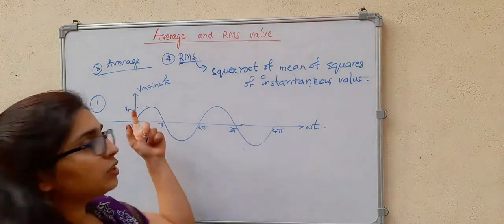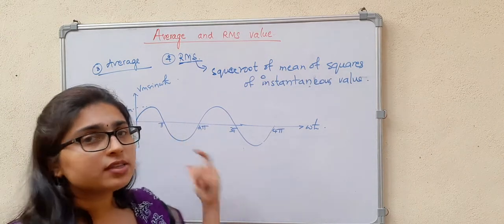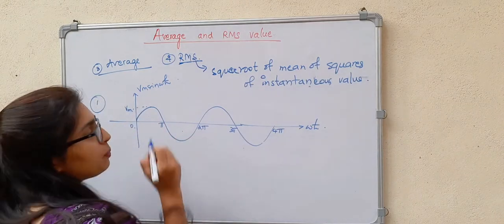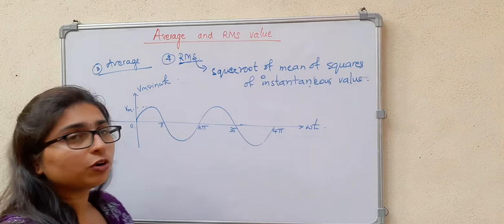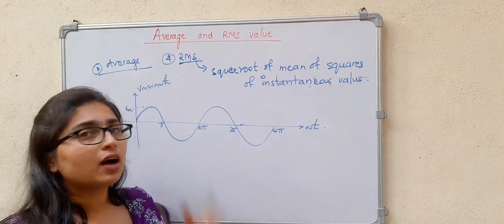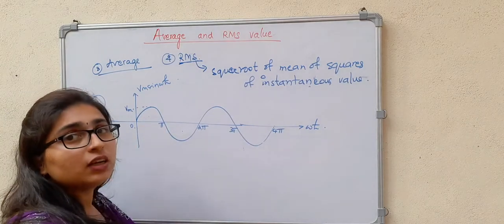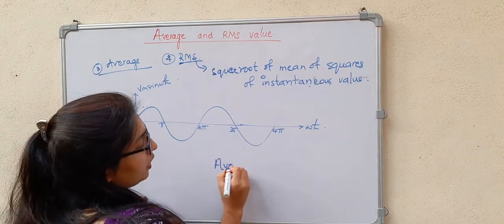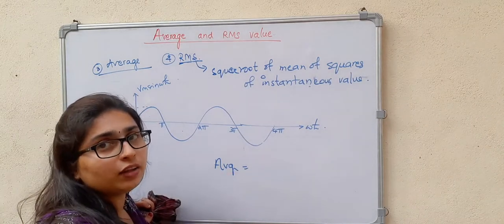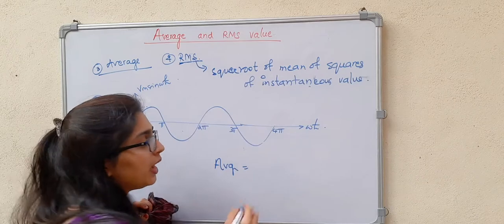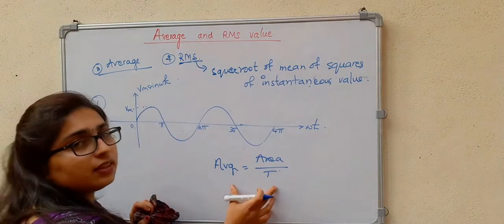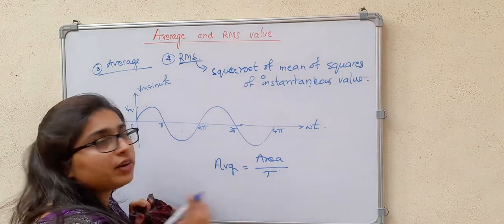Now, you know this Vm is the peak value. Then what is the average value of this? That is equal to 0. Why? Because the positive cancels the negative. But if I consider only the positive half cycle, the average value can also be considered as the quotient of the area under the waveform with respect to time. So area divided by T. If I consider this, it will give you the average value.